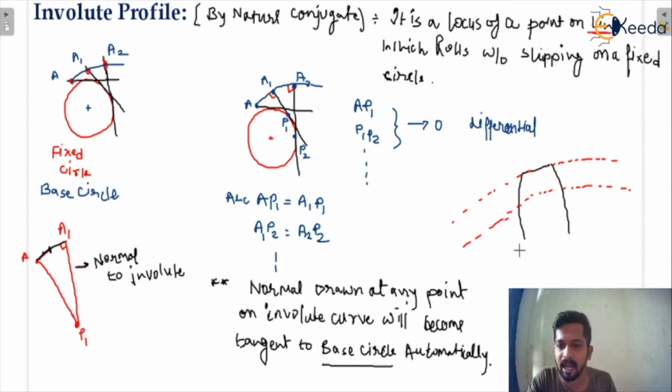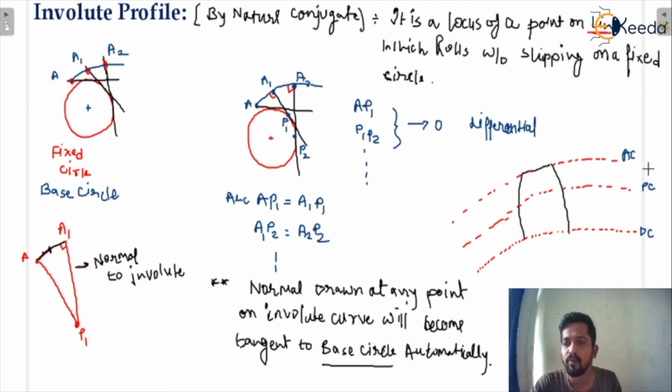And this is the dedendum circle, which was the lowest circle of the gear. I already told you when we studied gear terminology, this is the dedendum circle, this is the pitch circle, and this is the addendum circle. So where is the base circle? See, the base circle is between the pitch circle and the dedendum circle.